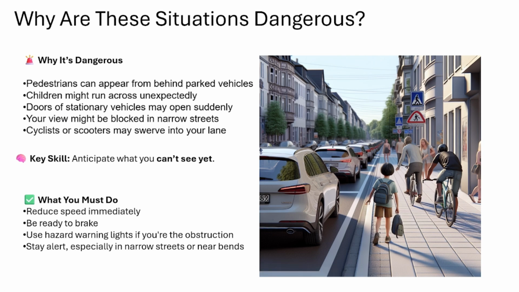Why is it dangerous? Pedestrians might come out suddenly from behind parked cars, for example. Children might run across unexpectedly. Doors can open unexpectedly, and your view may be blocked in narrow streets or near bends. Cyclists and scooters may also swerve around obstacles, so you need to stay alert and anticipate the unexpected. It's crucial to anticipate unseen dangers and take necessary actions such as reducing speed, being ready to brake, using hazard lights if you are yourself the cause of an obstruction, and staying alert, especially in narrow areas.